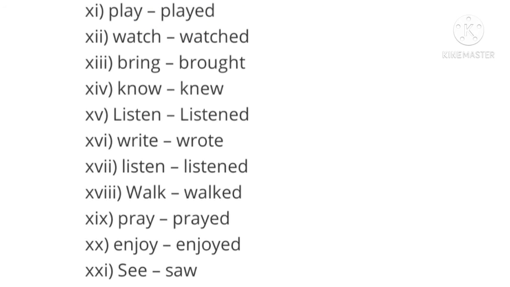Play, played. Watch, watched. Bring, brought. Know, knew. Listen, listened. Write, wrote. Walk, walked. And the last ones are pray, prayed; enjoy, enjoyed; see, saw. So as per the regular verbs, we have to add ed. Irregular verbs will be written in a different form.